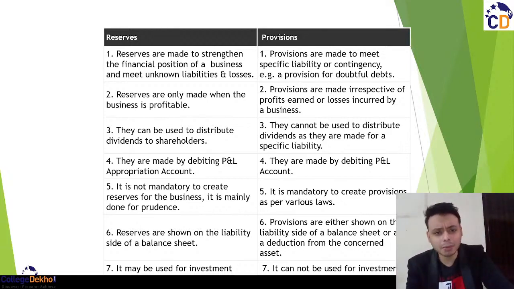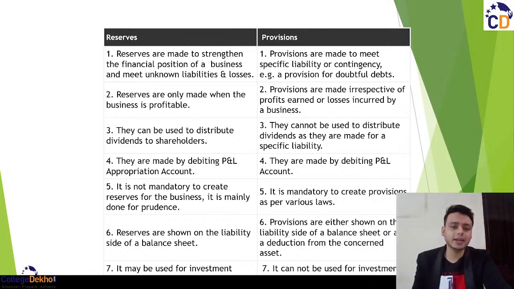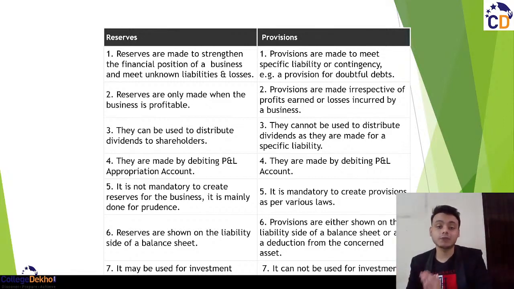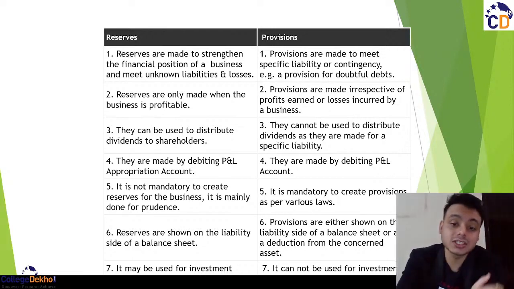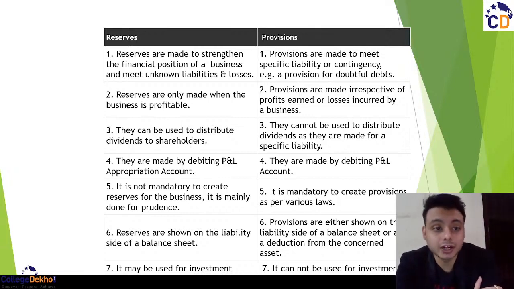एक्स्ट्रा पैसा कंपनी के पास है तो शेयर होल्डर्स को खुश करने के लिए just give them as dividends. But the provisions cannot be used as dividends because they are just meant for some contingencies. तो वो पैसा हम कहीं भी यूटिलाइज नहीं कर सकते। Reserves are the appropriation of profit and provisions are the charge against profit.